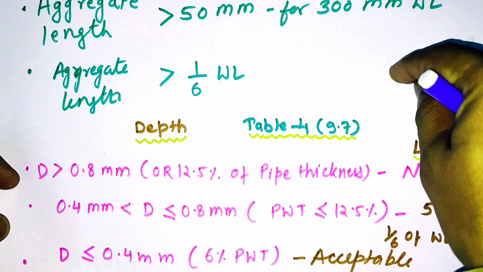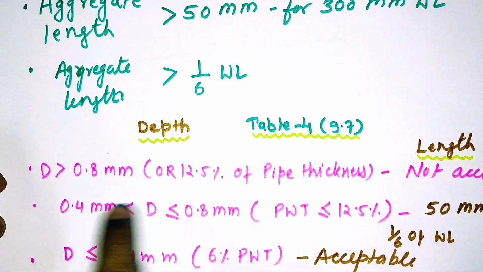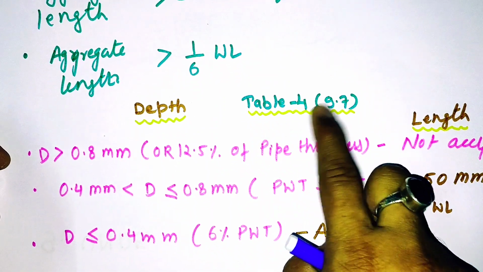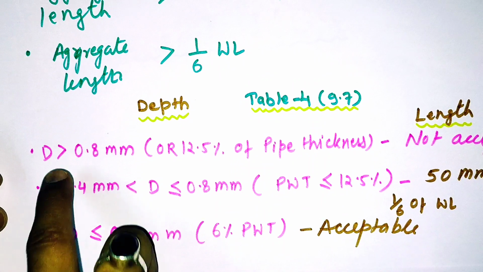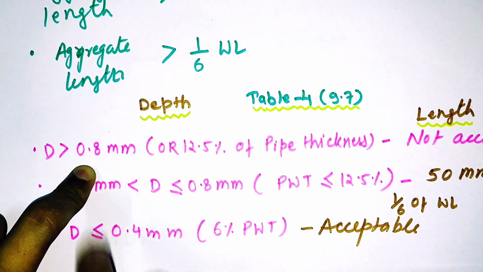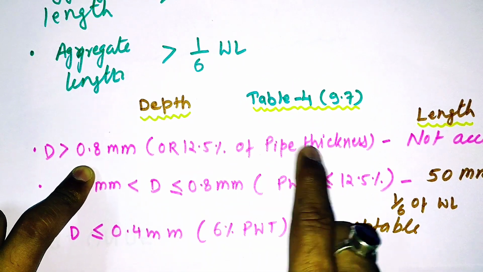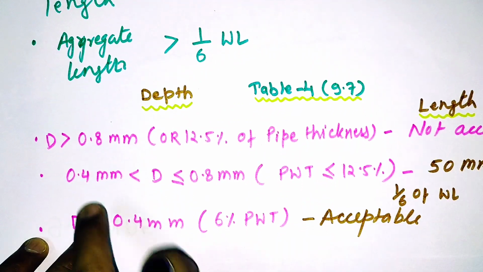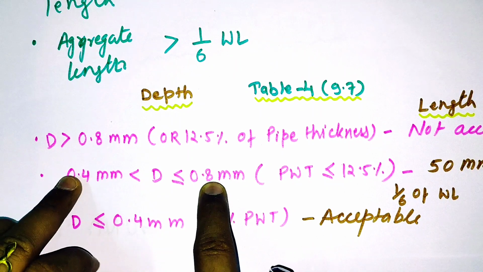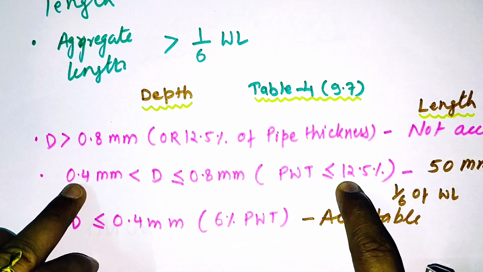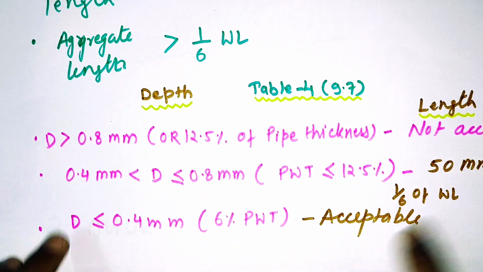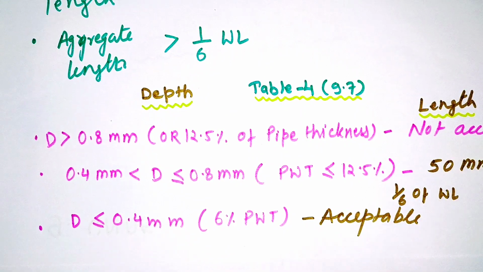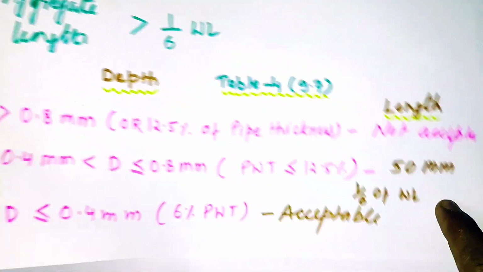Now if it is on the surface, it can be seen visually, then we can measure the depth also. In that case we have to use Table 4 under clause 9.7. If depth is more than 0.8 mm or 12.5% of pipe thickness, not acceptable, any length. If depth is 0.4 to 0.8 mm or 6% to 12.5% of wall thickness, then 50 mm is acceptable, and if that depth is less than 0.4 mm, then it is always acceptable. So friends, this was about undercutting.